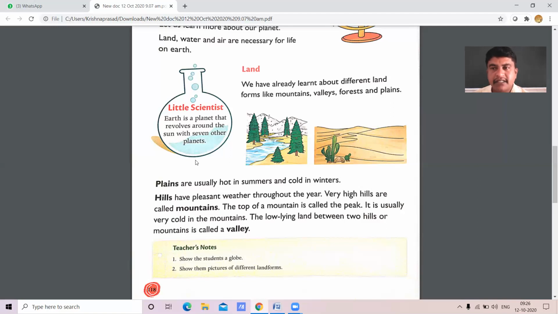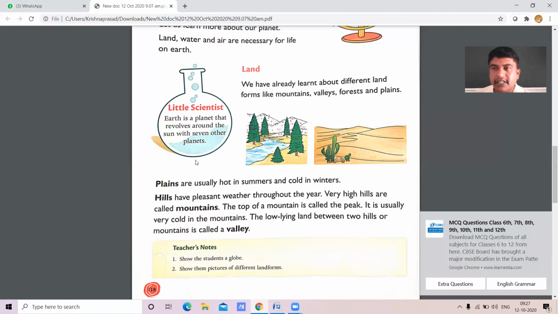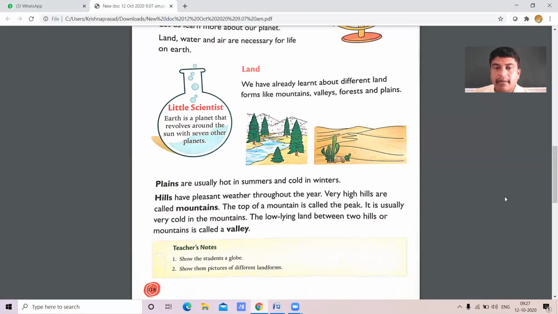And dear students, it is usually very cold in the mountains. Have you seen mountains, dear students? Yes. The mountains are covered with greenery, with trees and shrubs. Am I right, children? Yes, which is very, very cold.